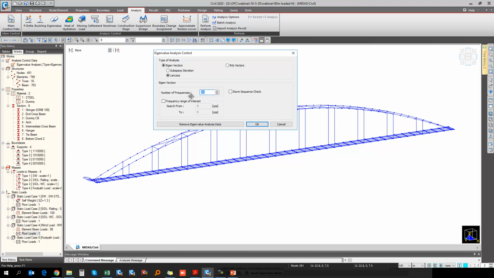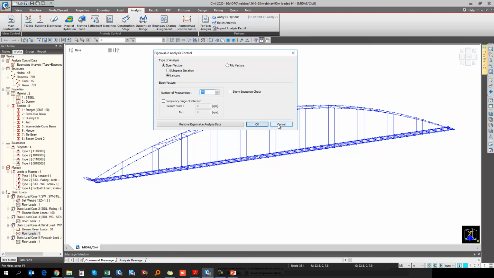So generally we'll give say 10 frequencies. We'll analyze the structure and we'll check whether the minimum mass participation of 90% is achieved or not. So accordingly it will check. But here it is not like that. In software we are generally considering the maximum mass percentage, and the corresponding mode we are checking for the time period. Okay, this is how we are doing that.